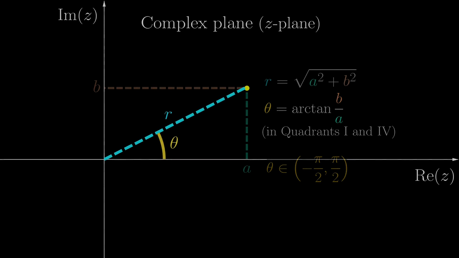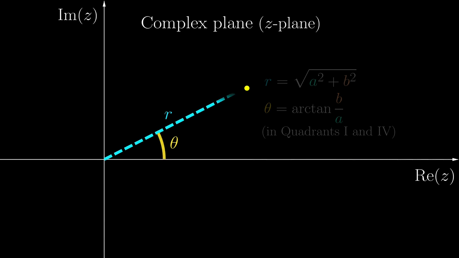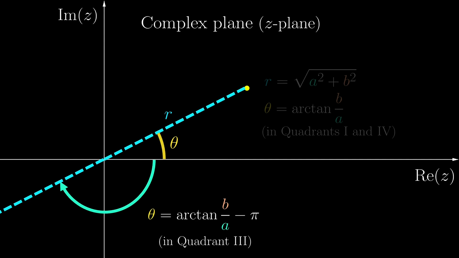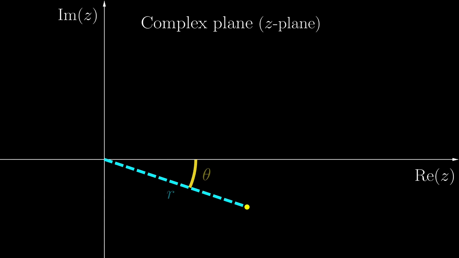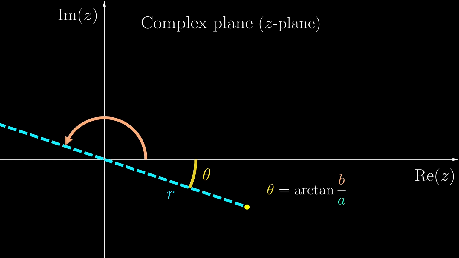But what's happening is that the ratio b over a is the same on this line, but still the same even for points on the opposite side. But instead of having the positive argument, we would have a negative one. Since the arguments differ by pi, in this case it should be the arctangent minus pi. Similarly, the ratio b over a is unchanged even on the other side of the line, and since this formula is perfectly fine in the fourth quadrant, and the argument should have been positive rather than negative, in the second quadrant, the argument should be the arctangent plus pi.